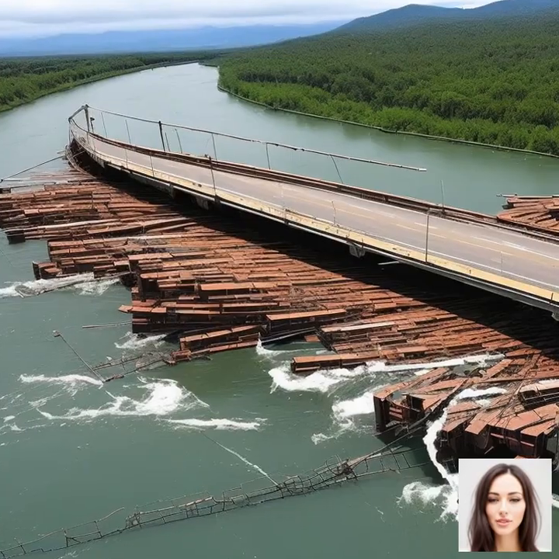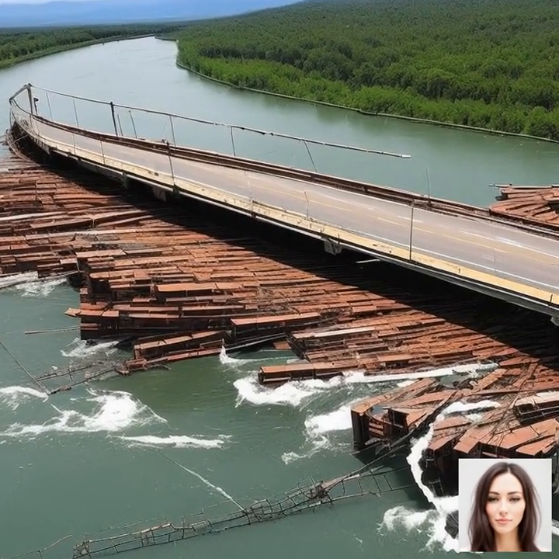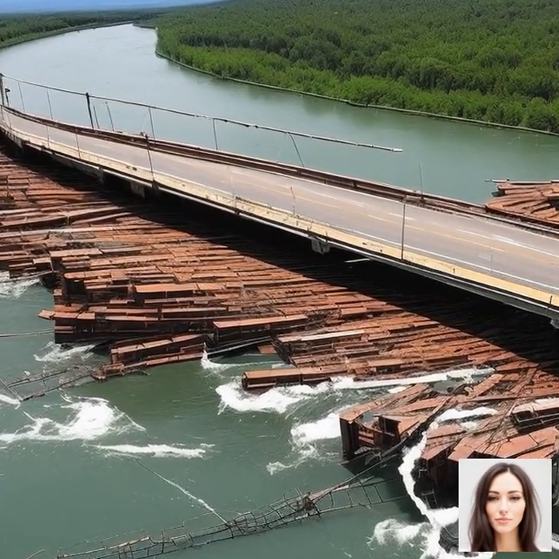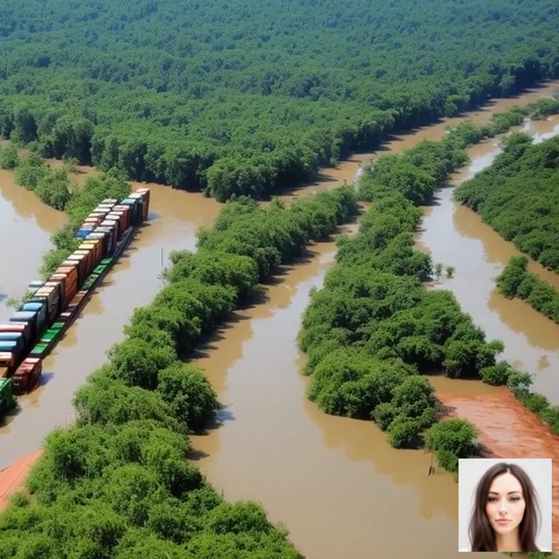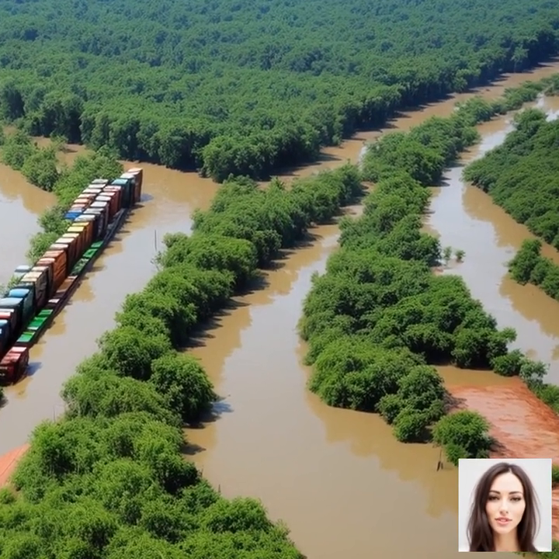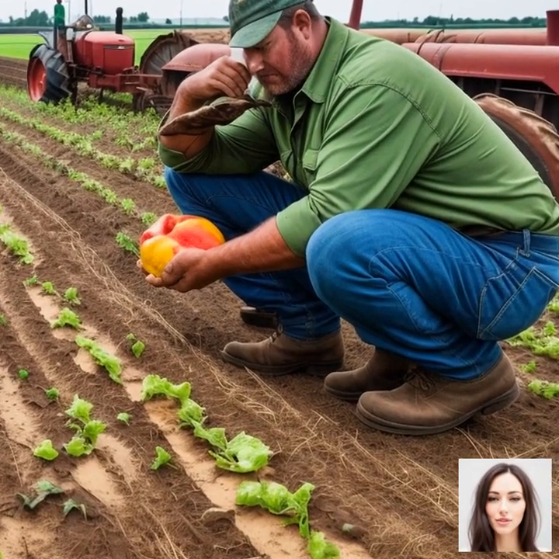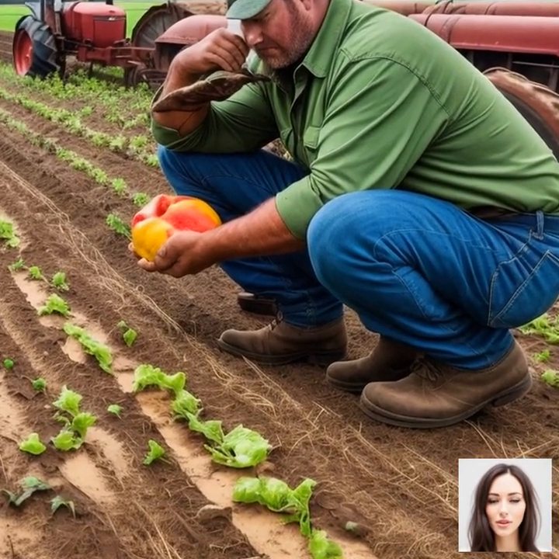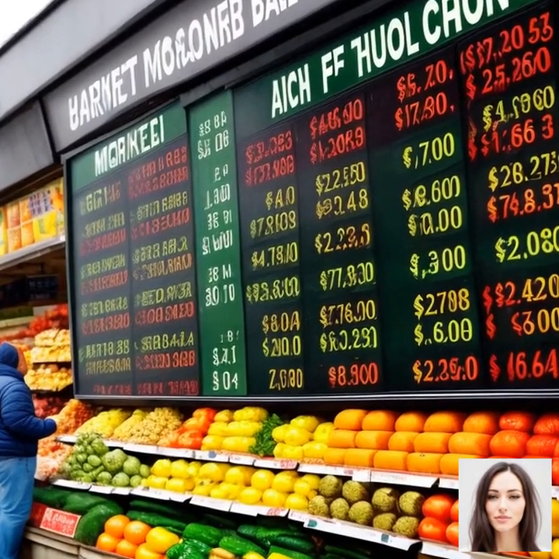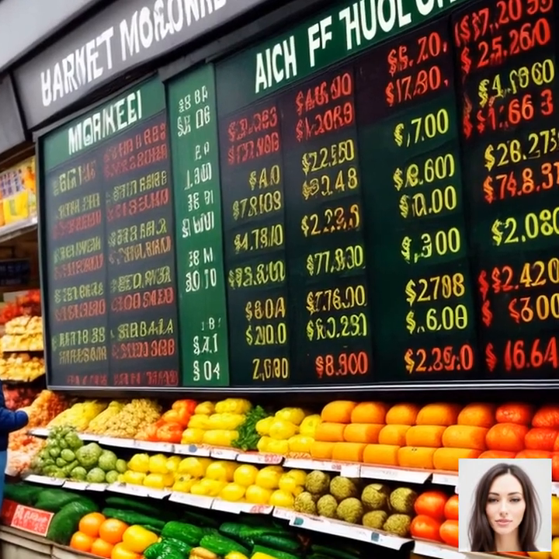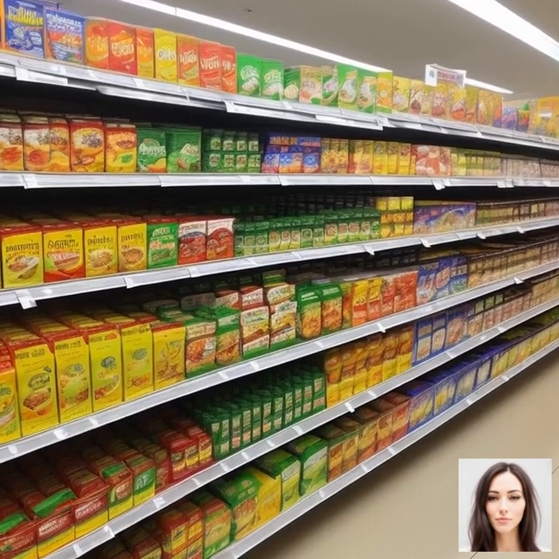Now, these extreme weather events don't just affect agricultural productivity. They also disrupt food supply chains. For instance, floods and storms can damage roads and other infrastructure, making it difficult for farmers to get their produce to market. This can lead to food wastage, price increases, and even food shortages in some areas. So, as you can see, the effects of extreme weather events on agriculture and food supply chains are both profound and far-reaching.